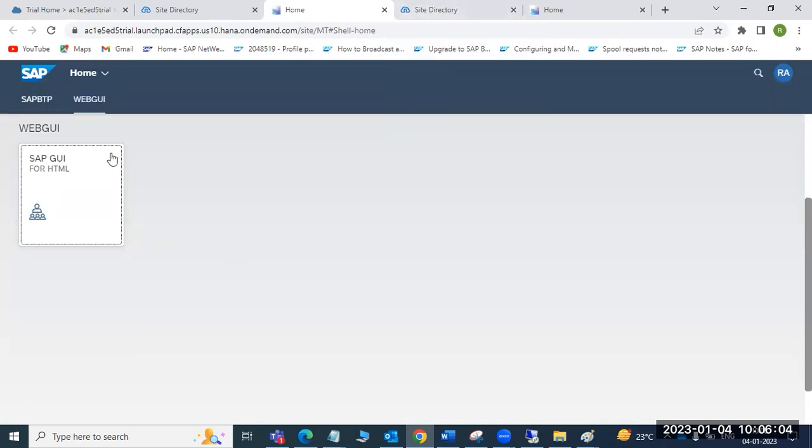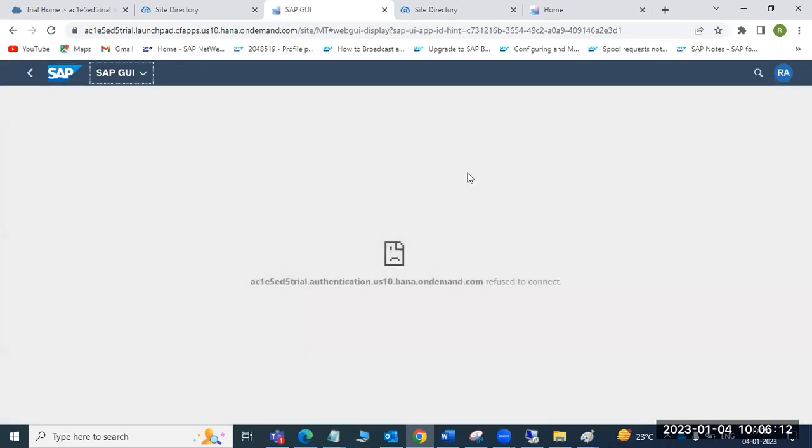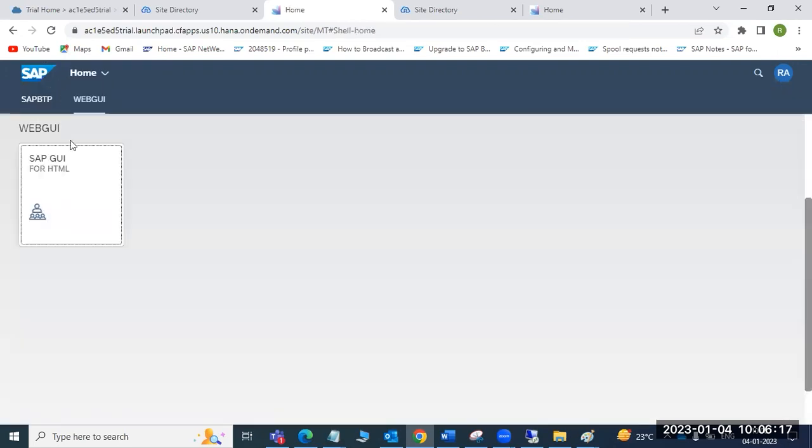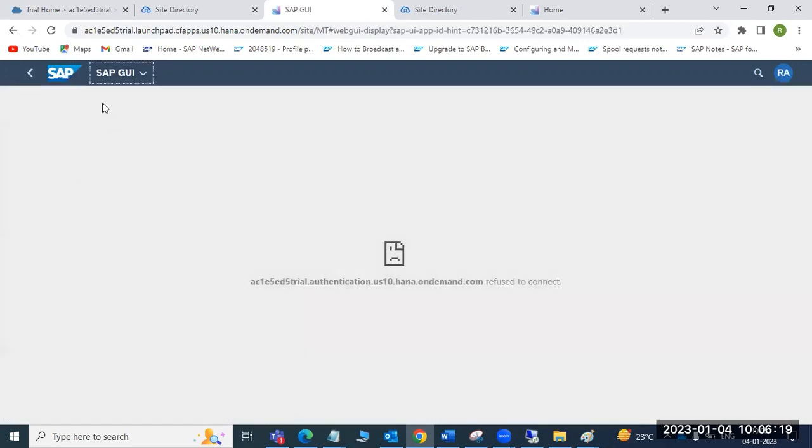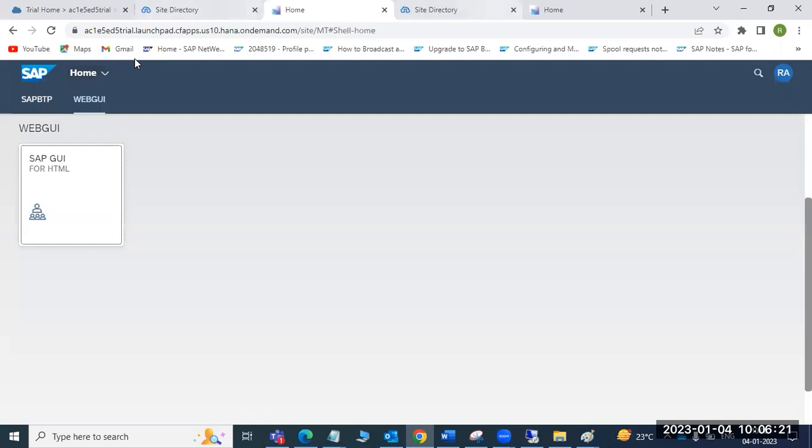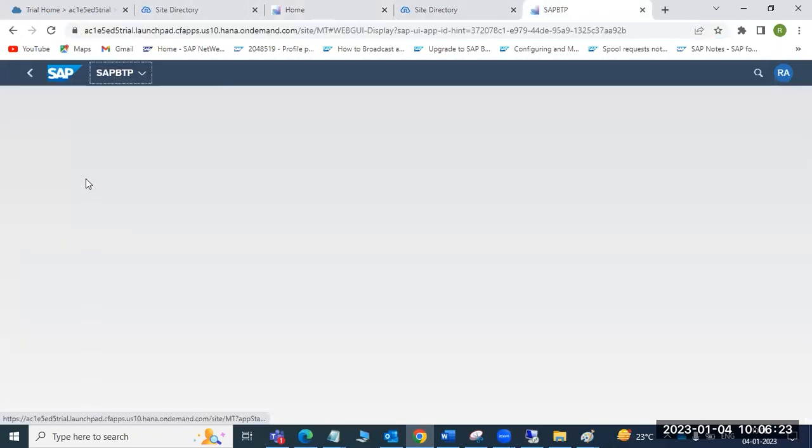Suppose, for example, I have created one app, a WebGUI app, to my backend system. If I click on this app, automatically it will go... it refuses to connect. It worked previously; the home page worked previously. How do we need to create this kind of tabs and tiles here?